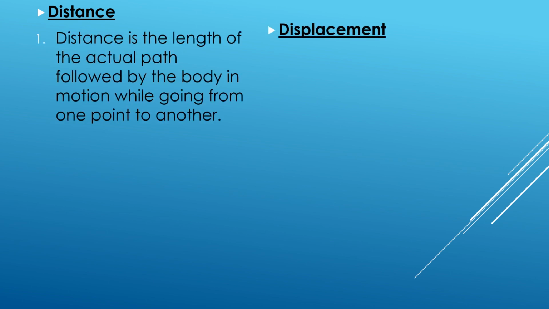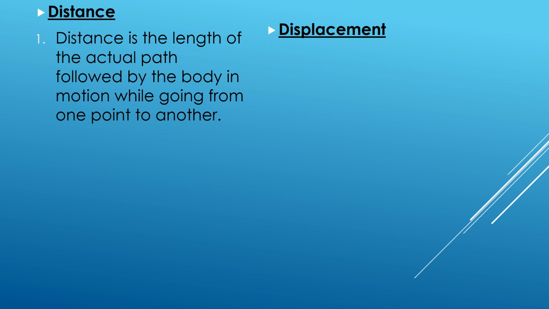From the last video, we have understood that there is a difference between the actual distance and the distance travelled. Now we compare the two quantities, distance and displacement. At first, the definition of distance.